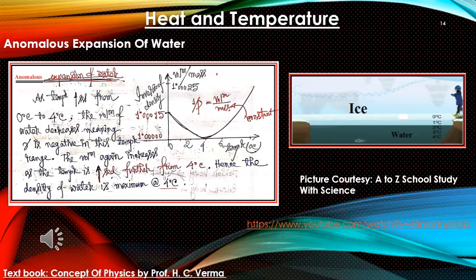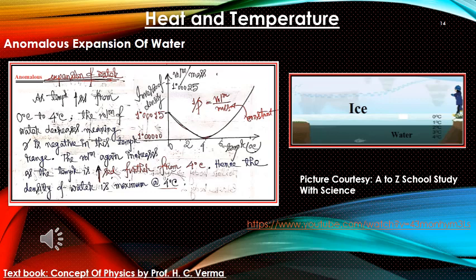That means, as we can see, on the x-axis we have temperature, and on the y-axis we have 1 by rho. As we have seen, from 0 to 4 degrees centigrade, as temperature is increased, the inverse of density becomes lesser and lesser. That is, as temperature increases, instead of increasing, the volume gets decreased, and then after that it starts increasing again.